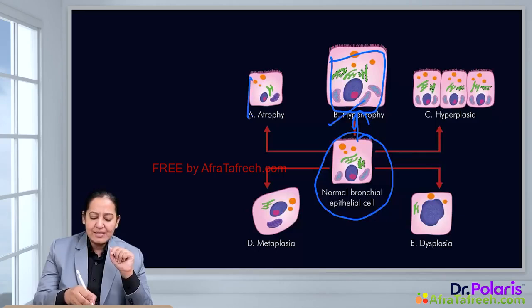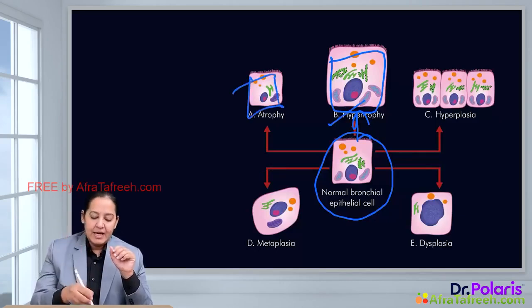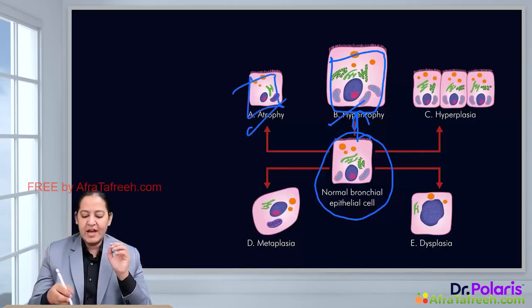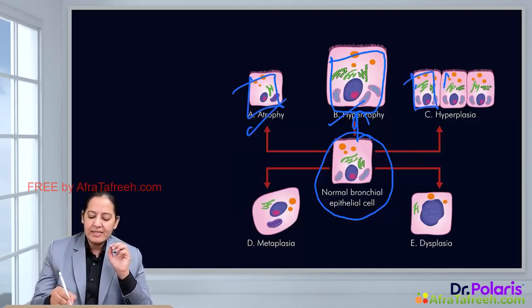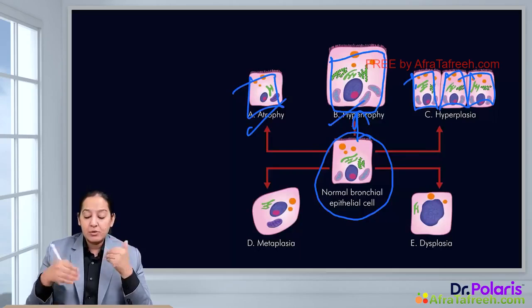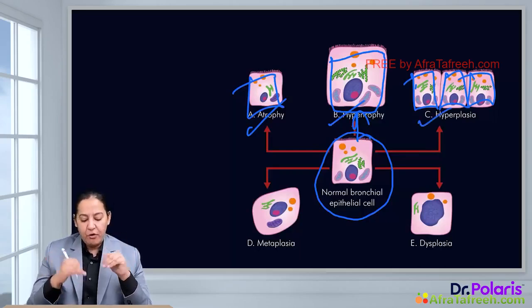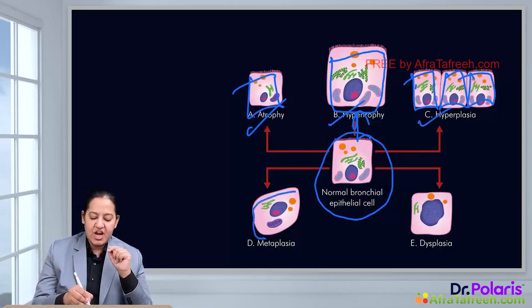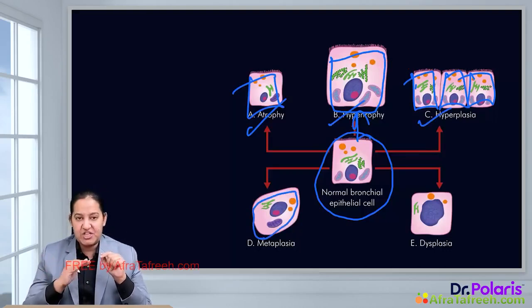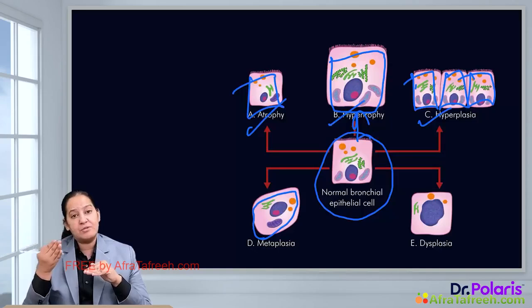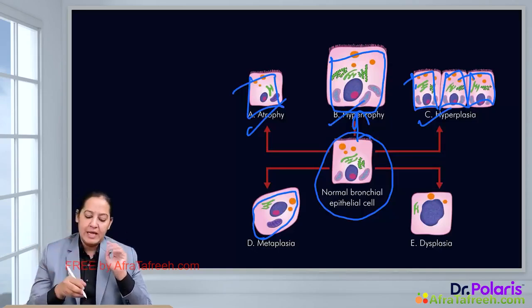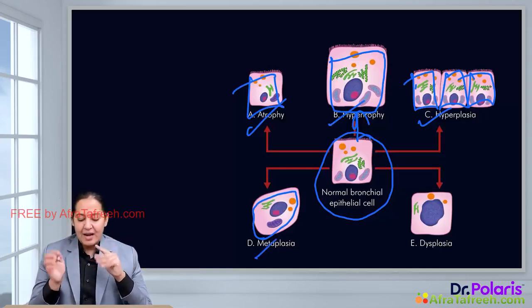In this diagram, you can see there is decrease in size. It is known as atrophy. In the third diagram, you can see increase in number of the cell. It is known as hyperplasia. In the fourth diagram, you can see change in type of the cell. You can see the shape is changed. So one type of cell is transformed into another type of mature cell. It is known as metaplasia. And the last one, there is disordered development, which is known as dysplasia.